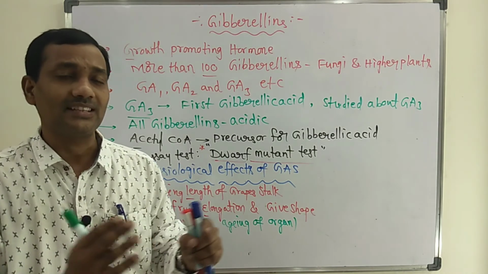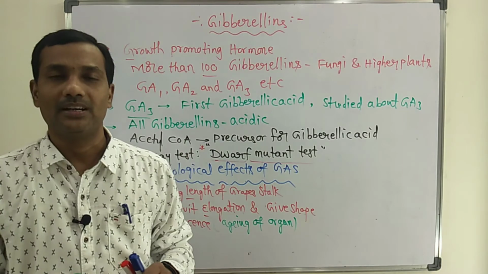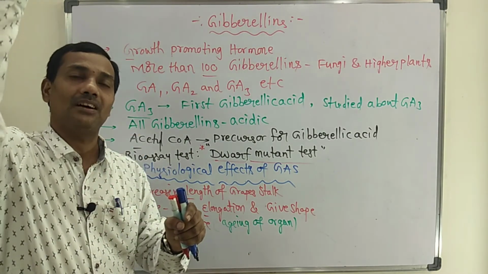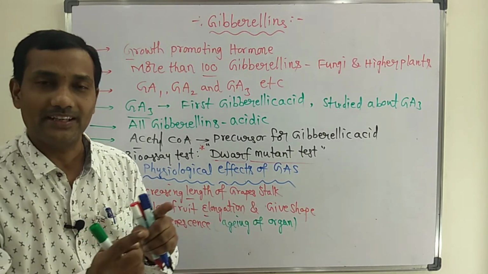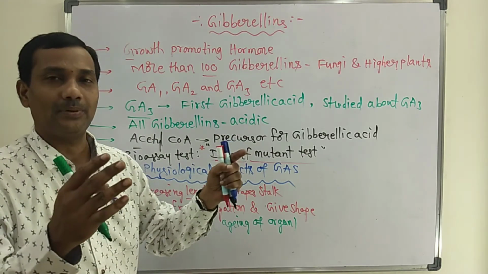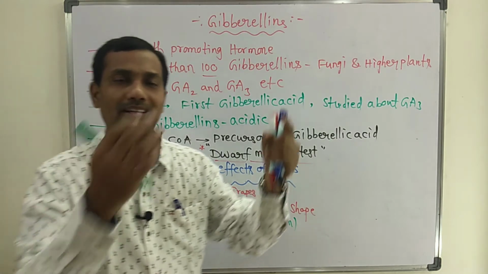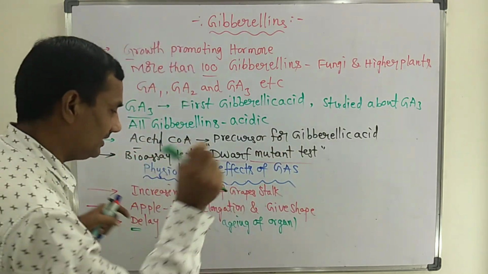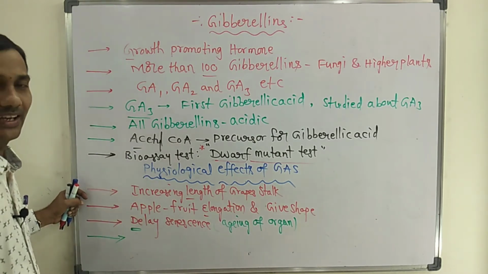And here the senescence process is delayed because of gibberellins. Because of this, the fruits remain on the plant many days, which is useful to transport easily at one time to market. Many fruits after ripening retain on the plant only. The farmer can collect them at a time and send them to market. So that is one more important benefit of the gibberellic acids.